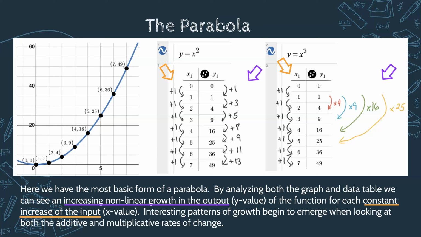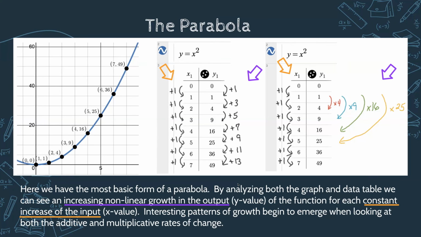Then if we increase by the same amount again, we have a times 9 multiplier, a times 16, a times 25. Our values can get very, very big for the same amount of input. So that's a really crazy idea that potentially crypto could follow this same pattern.